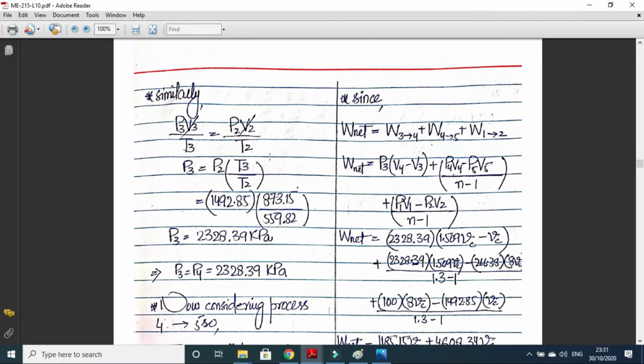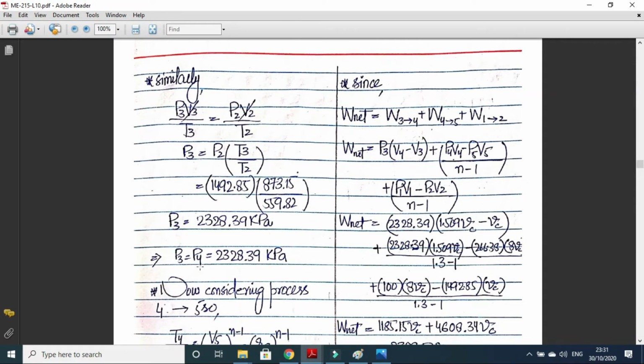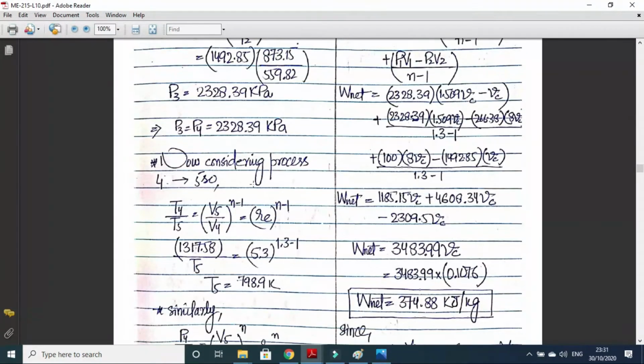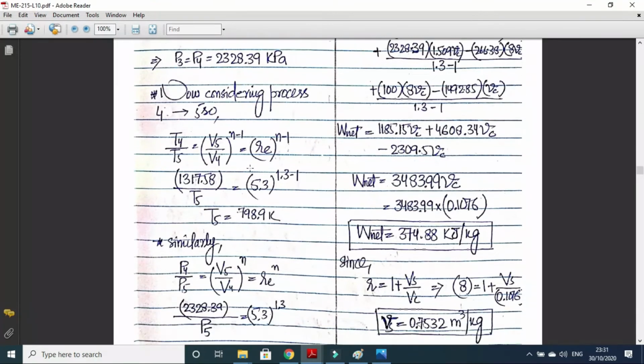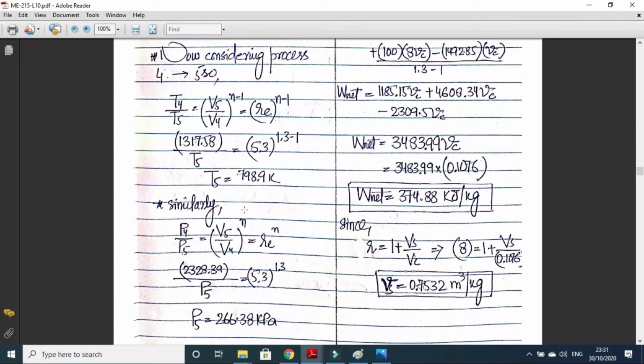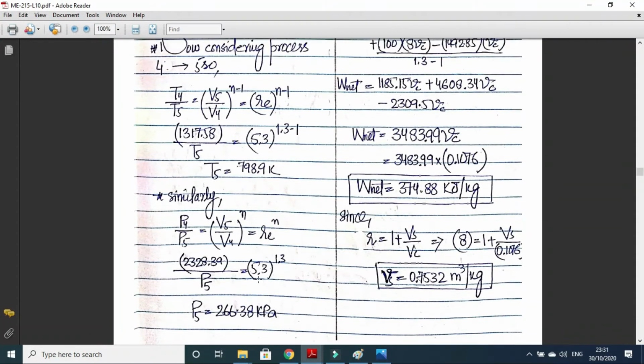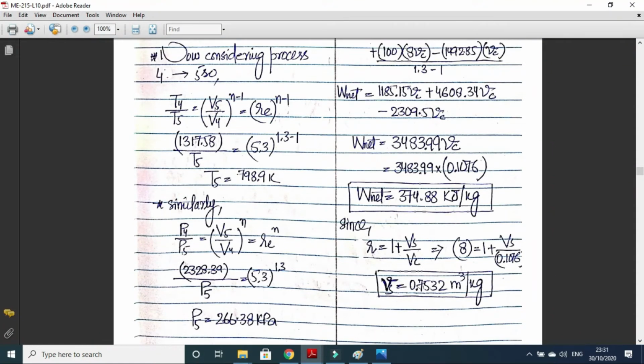Now we can apply the ideal gas relation on process 3 to 2 to calculate the P3. Once we know the P3, we can know also P4, because P3 and P4 will be equal. Now consider process 4 to 5, which is polytropic expansion. We can use this relation to calculate T5 and P5. Here V5 upon V4 is expansion ratio which is given.